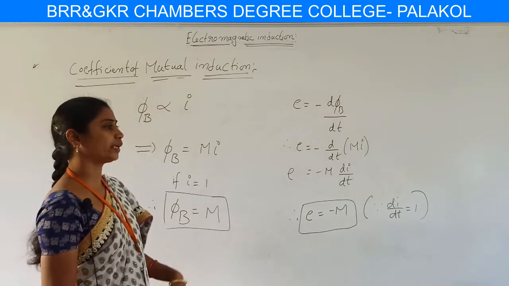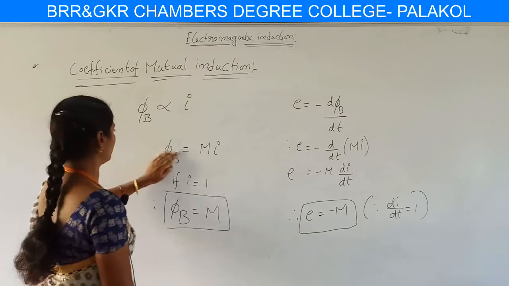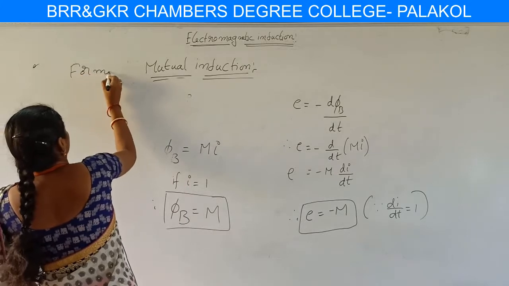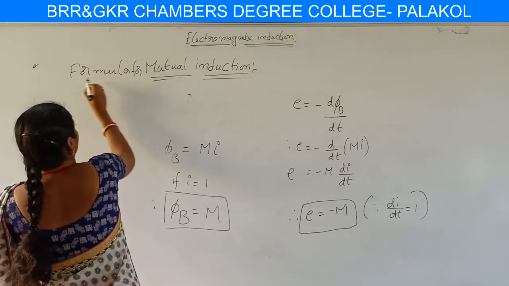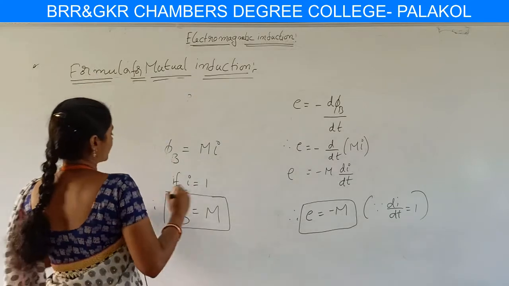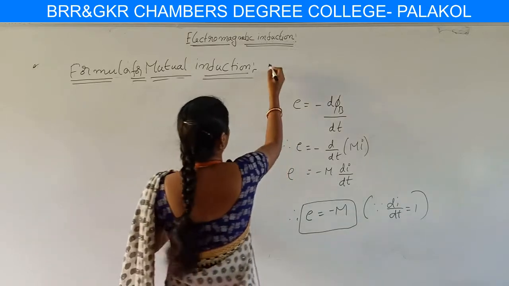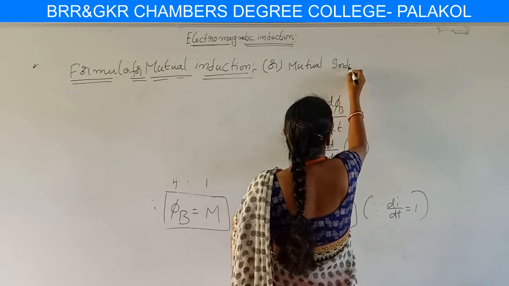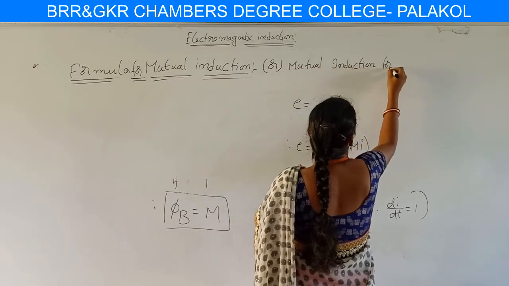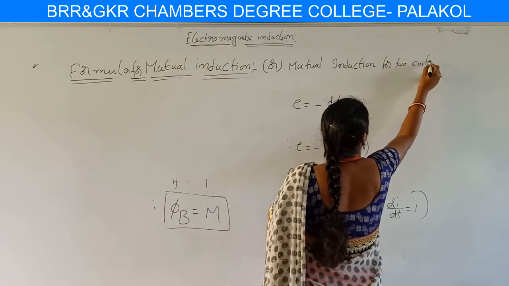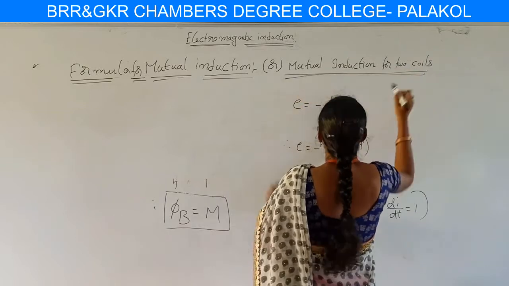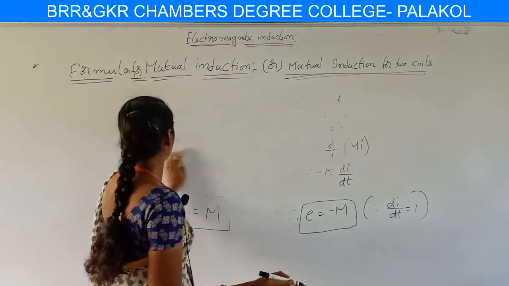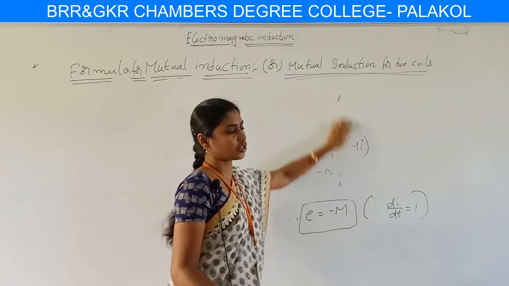Then we go for the next topic, which is the formula for mutual induction, or mutual induction for two coils.